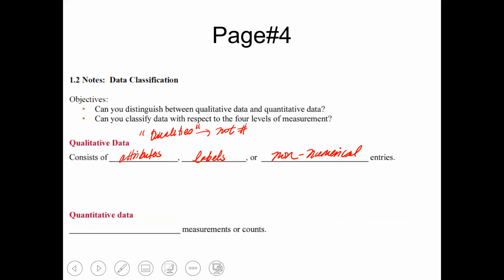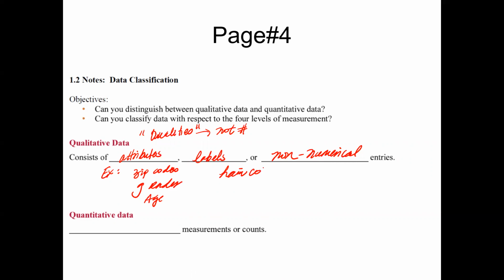So for example, some of the examples of qualitative data will be zip codes. I know you're like, well, aren't zip codes numbers? I'm like, yeah, they're numbers, but they're not really numbers that mean anything. It's not like you're taking the average of zip codes or anything. Another one will be gender, for example, male, female. It could be age. It could be hair color.